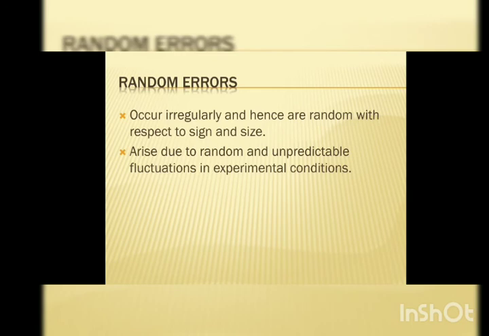You know, domestic circuits are always subjected to fluctuations, especially in India. So suddenly fluctuations occurred in the circuit and the reading was not a proper value. So the reason is not in your hands, it is not in my hands. We can't do anything. Such types of errors are known as random error.